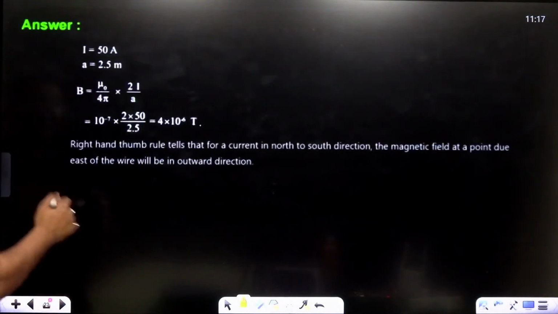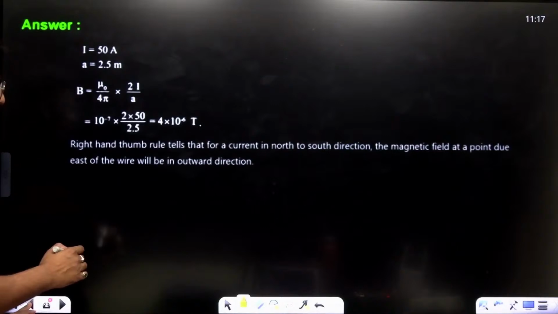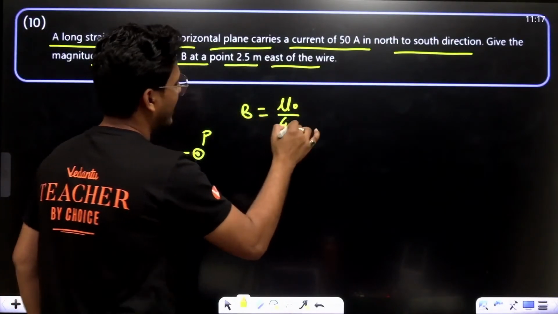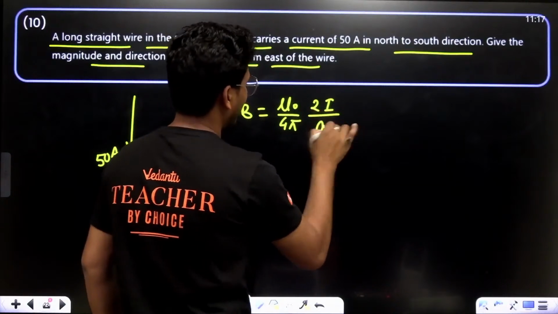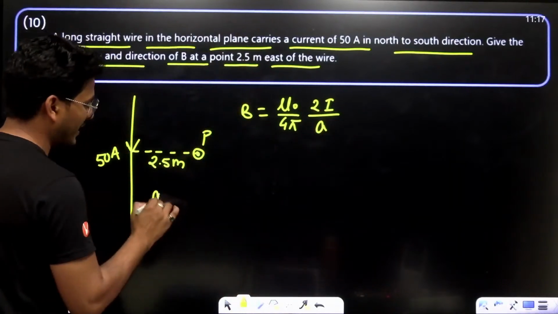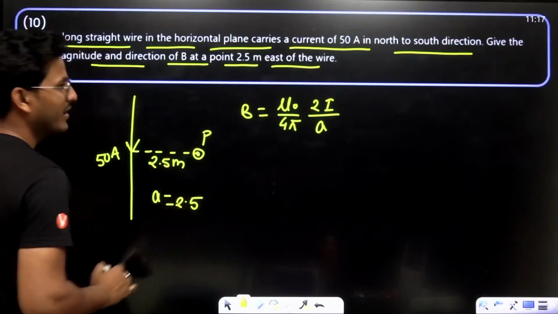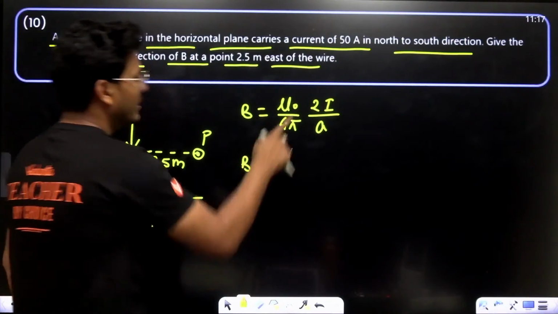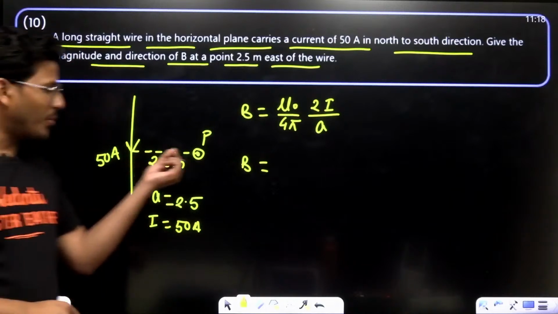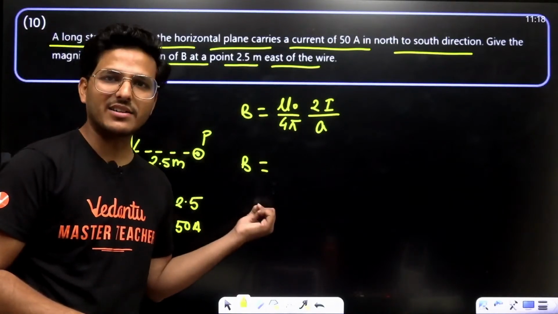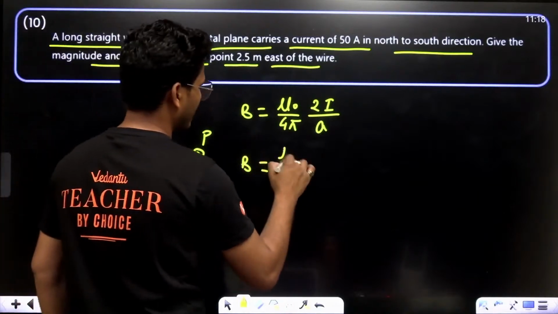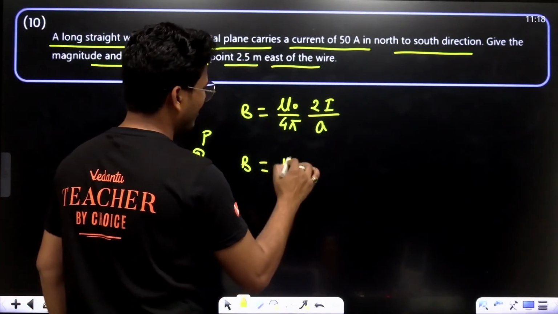Now, to calculate B, B equals mu naught upon 4 pi times 2I upon A. A is the perpendicular distance, which is 2.5 as given, and I is 50 ampere. This is the magnetic field at a point P due to a straight conducting wire. Mu naught upon 4 pi is 10 to the power minus 7.